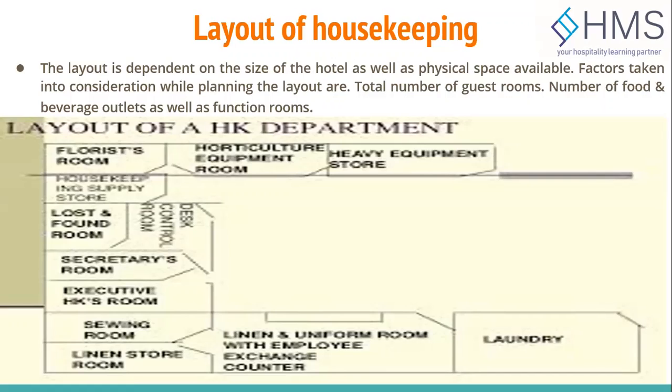Housekeeping office is a place where all the day-to-day work is determined, right? And it is generally a glass paneled office which gives the housekeeper a view of outside the office. And the cabin has one entrance or one exit door.